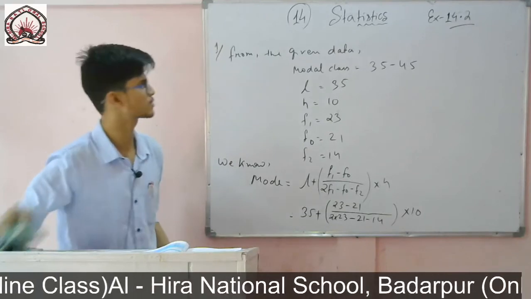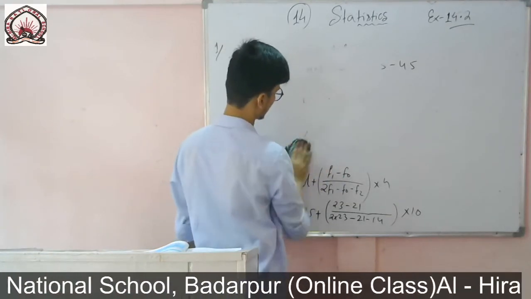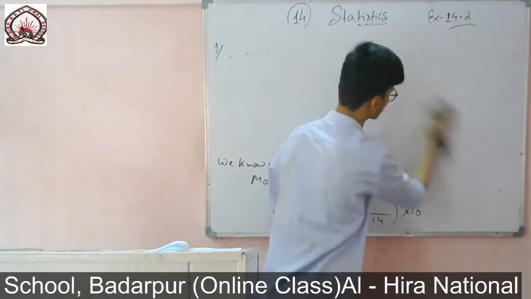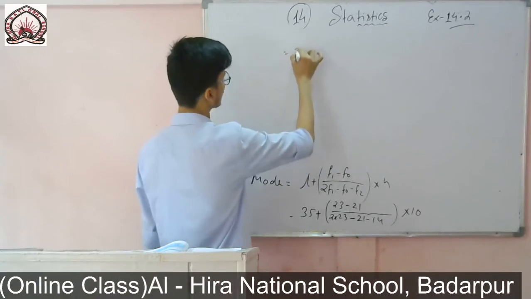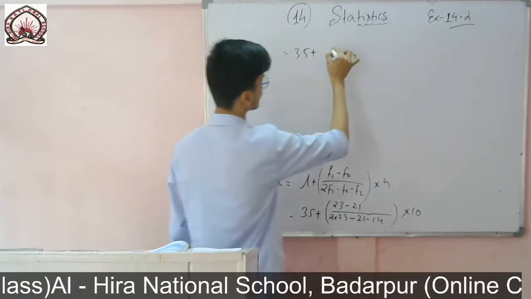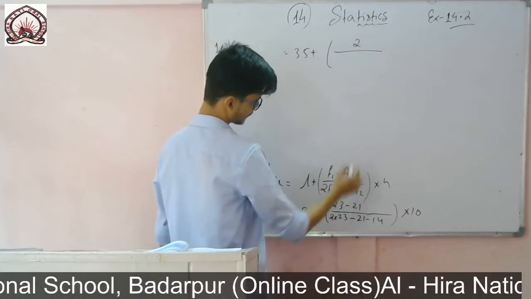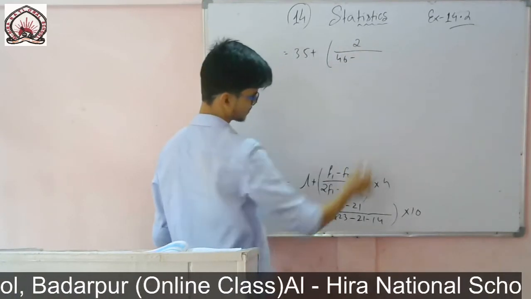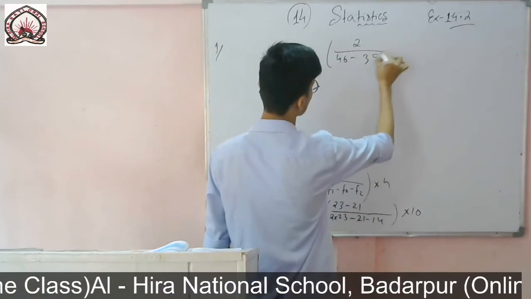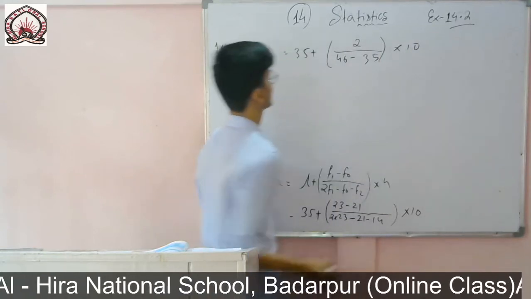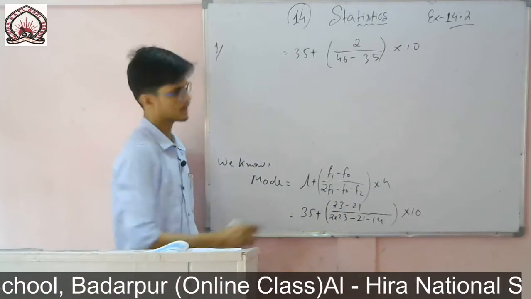So now I will solve this one. Therefore 35 plus 23 minus 21 it is 2, by 46 minus 35, into 10.